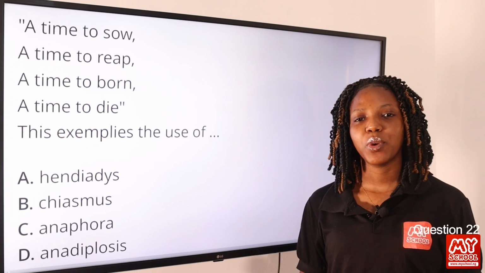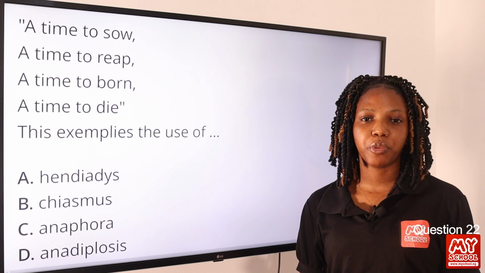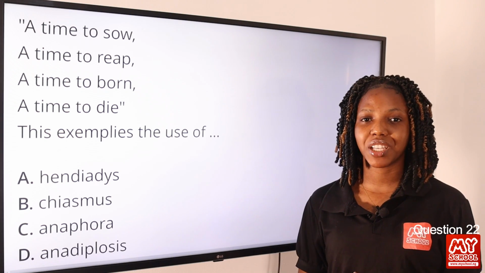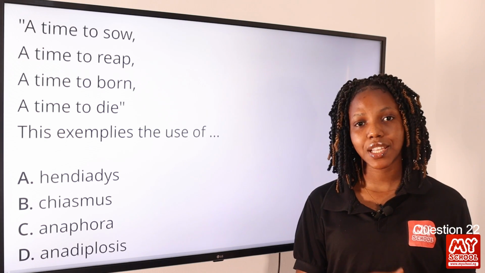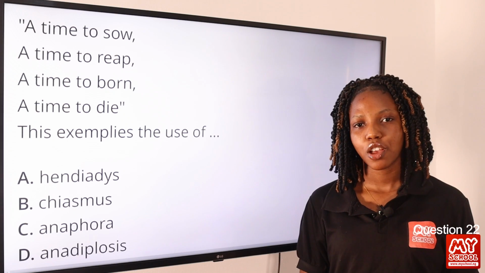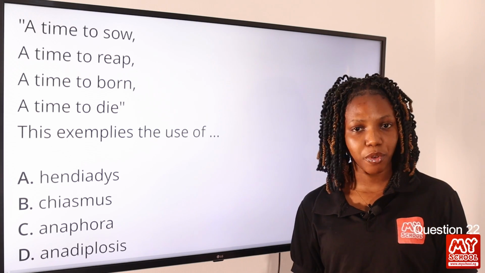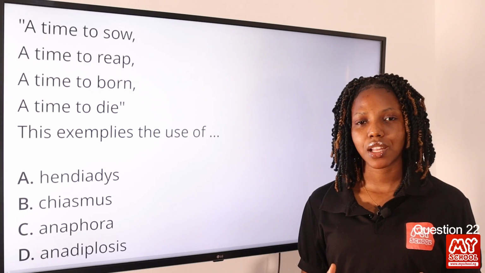What is anadiplosis? Anadiplosis is when you repeat a group of words that occur at the end of a line, and you bring it to the beginning of the next line in a poem. That's anadiplosis. But the answer to this question is anaphora. Option C is the final answer to this question.